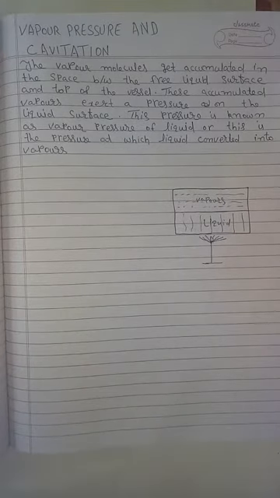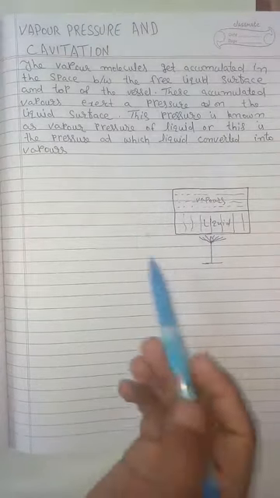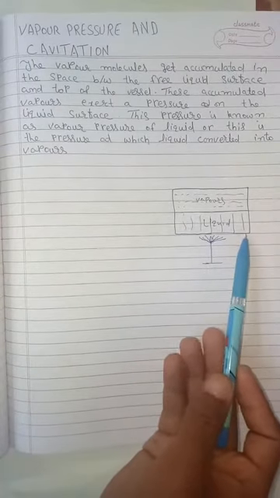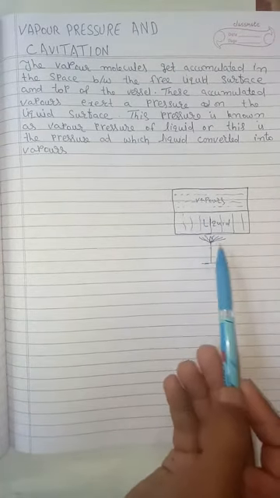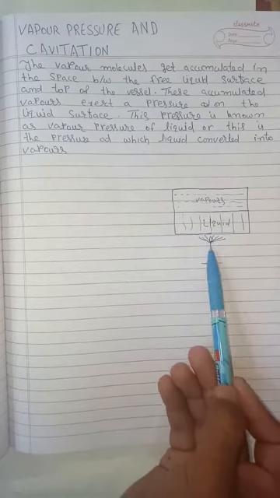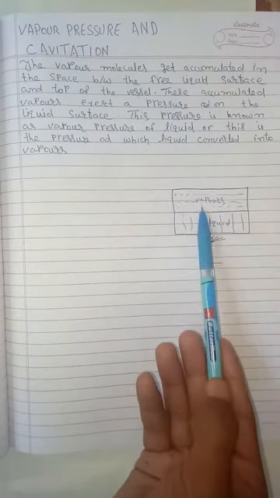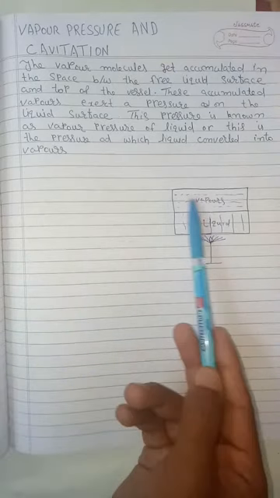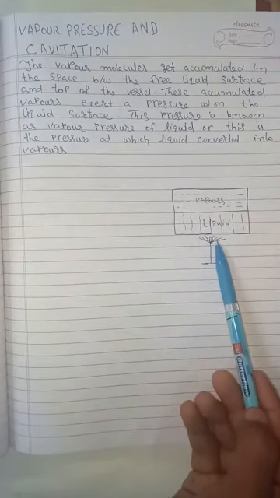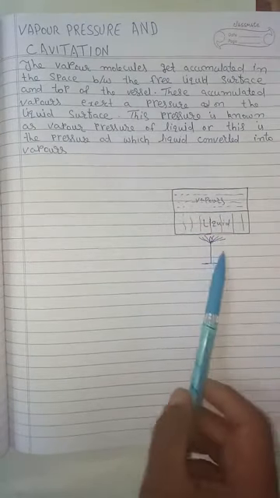This is the last topic of our first chapter, that is vapor pressure and cavitation. Now let me first try to understand what is vapor pressure. For that, let me take a closed container with liquid, and we will start increasing temperature. Initially it was at 20 degrees Celsius and it was open, so it was at atmospheric pressure. Now we closed this and we will start increasing temperature.